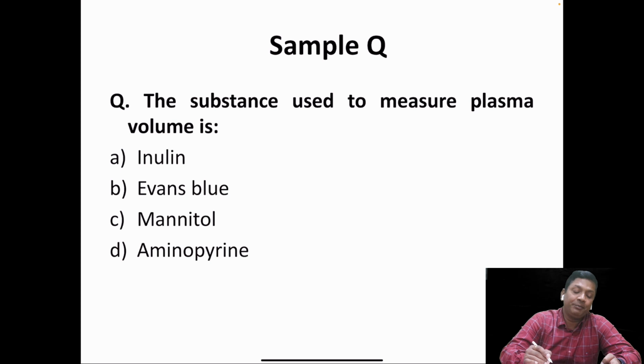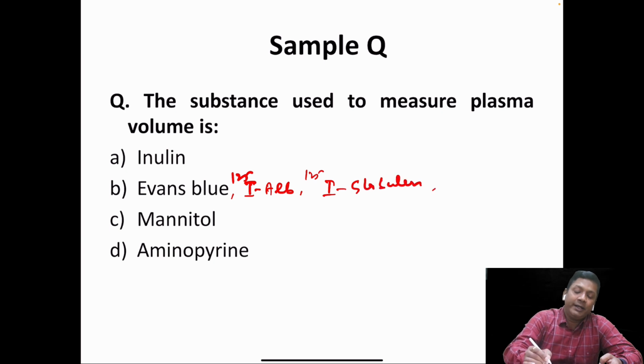Let us look at another sample question. The substance used to measure plasma volume is: option A is inulin, then Evans blue, mannitol, aminopyrine. These are the four options. Out of these, the plasma volume is estimated by Evans blue. It is also estimated by radioactive albumin, radioactive globulin, radioactive fibrinogen.